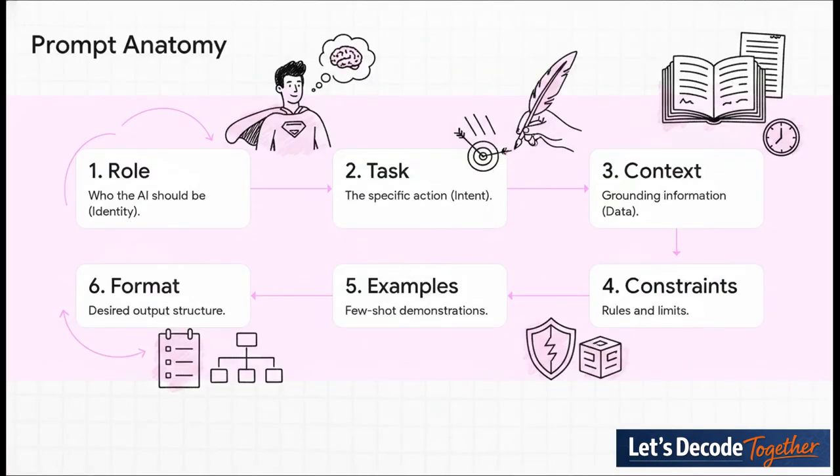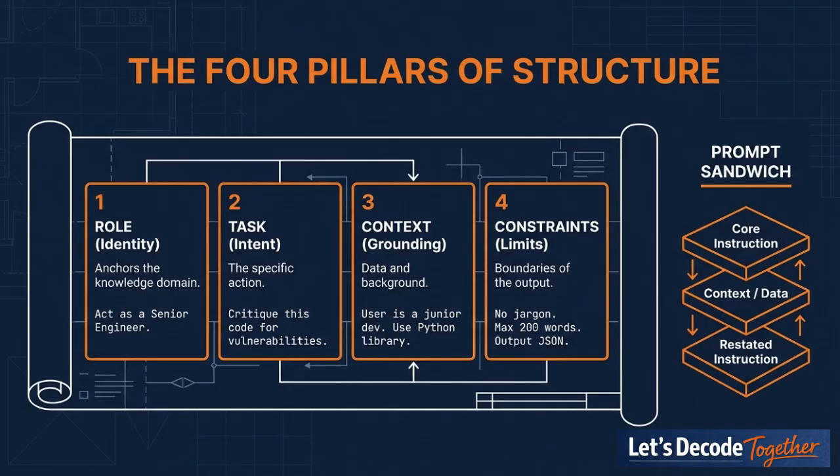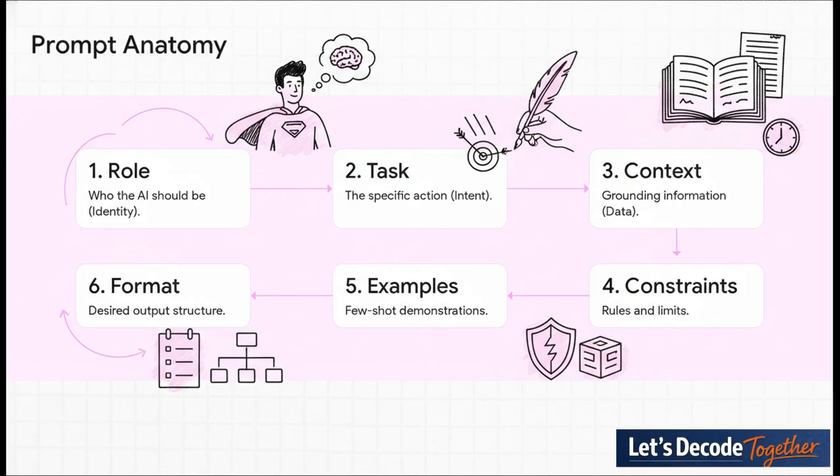With that in mind, a professional prompt is not just a question. It's a structured document. It has a clear anatomy. First, you give it a role. Act as a senior legal analyst. Then, the specific task. Summarize this case file. You have to provide the context, the file itself. Then you add constraints. Keep it under 200 words and don't use any legal jargon. You can even give it examples of the style you're looking for. And finally, you tell it the exact output format you want, like a bulleted list.